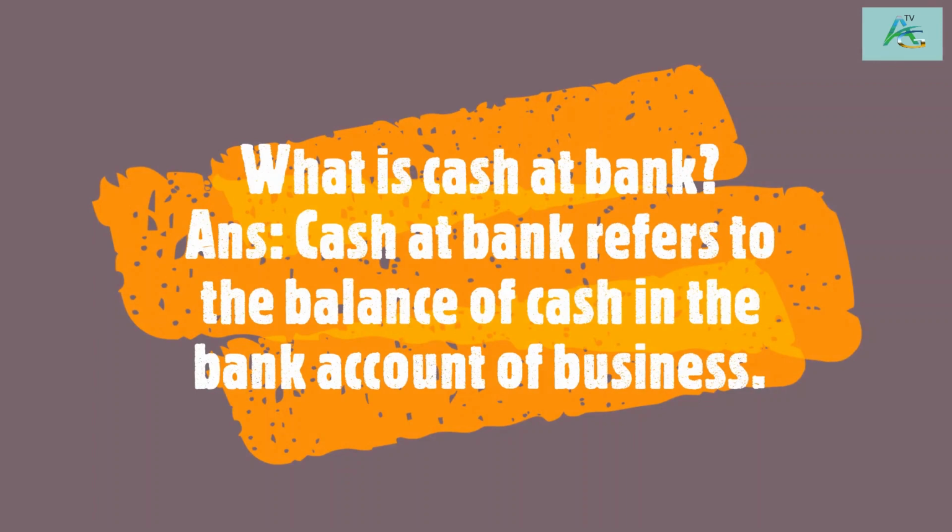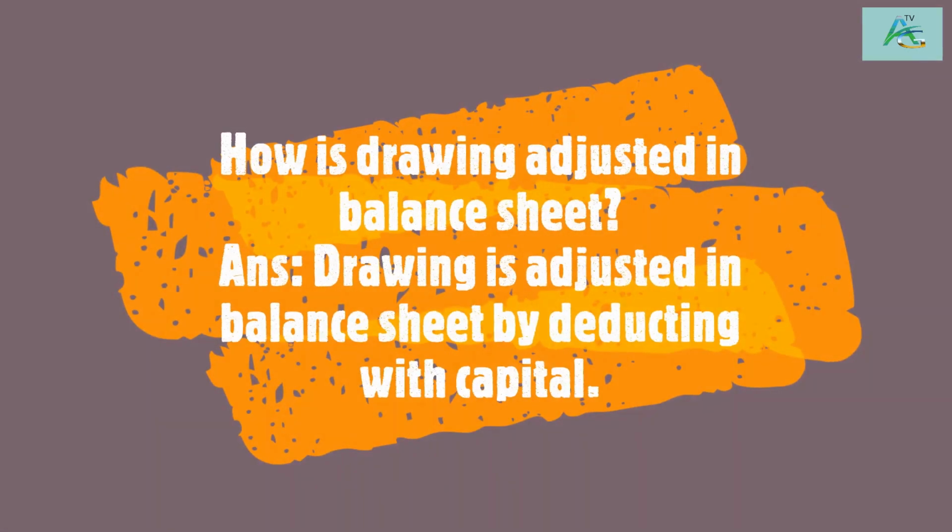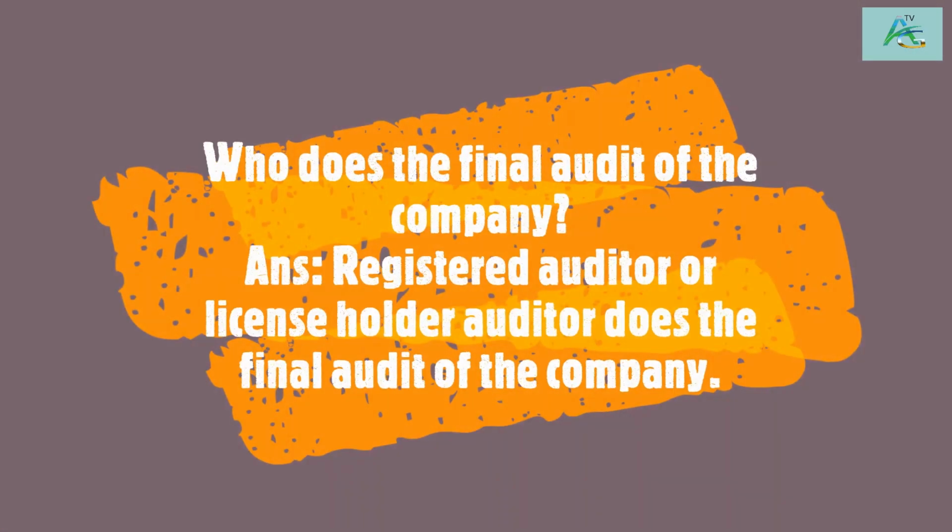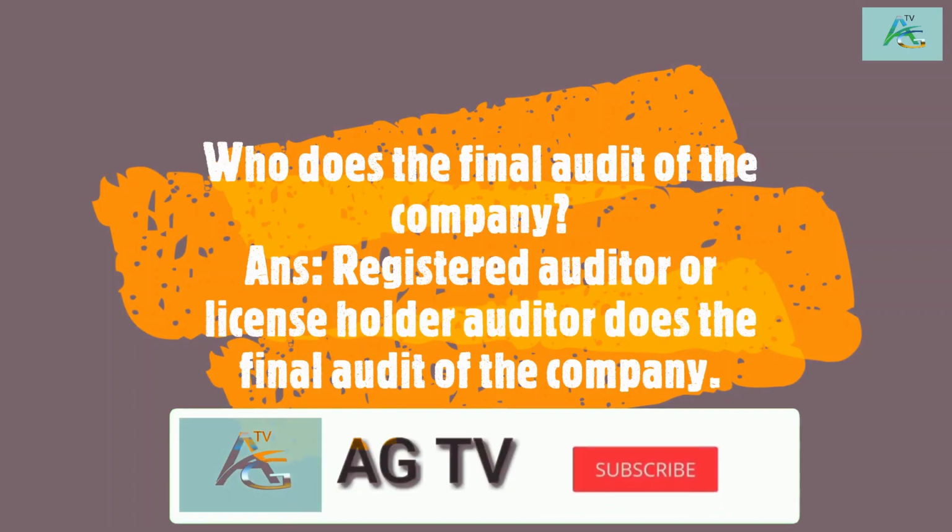What is cash at bank? Cash at bank refers to the balance of cash in the bank account of business. How is drawing adjusted in balance sheet? Drawing is adjusted in balance sheet by deducting with capital. Who does the final audit of the company? Registered auditor or license holder auditor does the final audit of the company.